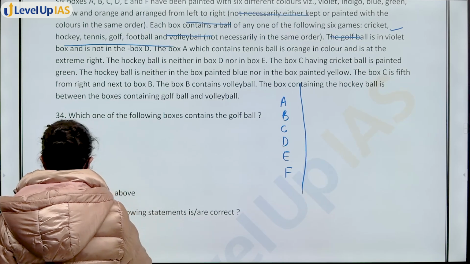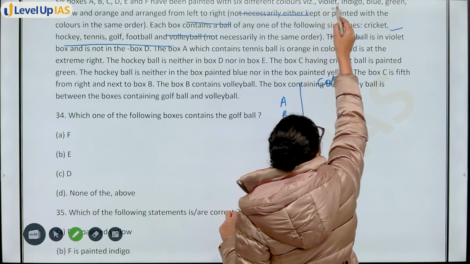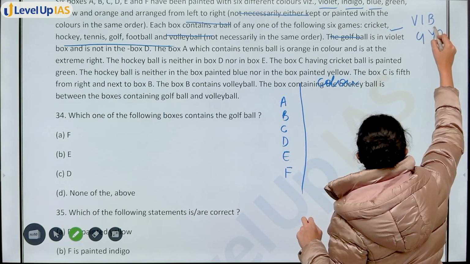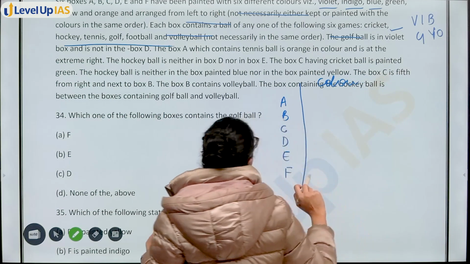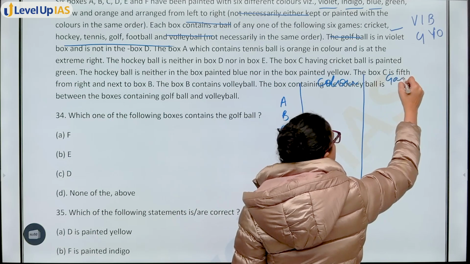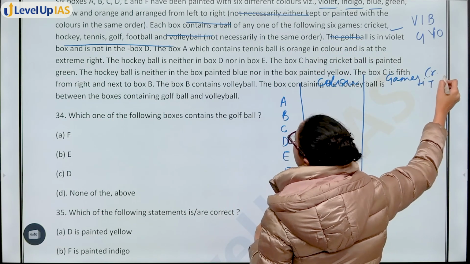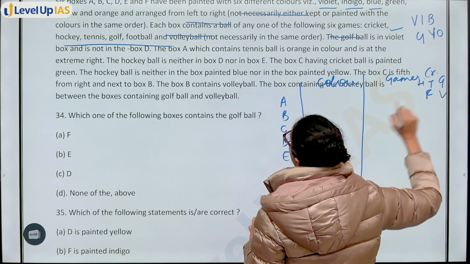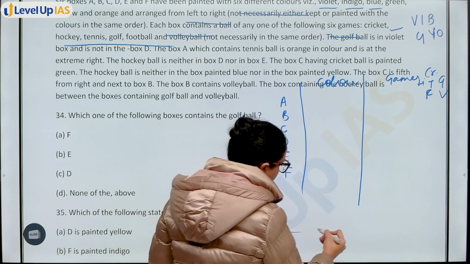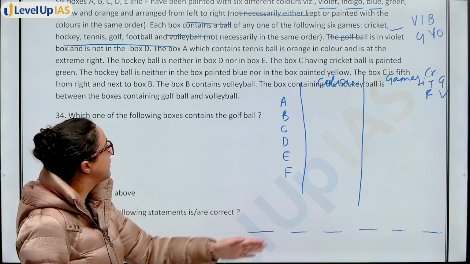इनमें different colors कौन से हैं? Color, that means violet, indigo, VIBGYO. ठीक है, इनमें से कोई भी कलर हो सकता है. And also games, 6 games. Games can be from cricket, hockey, tennis, golf, football, volleyball. ठीक है, from these games can be there. Also you have to see arrangement. कैसे अरेंज किया ये भी देखना है. A to F कैसे अरेंज किया.